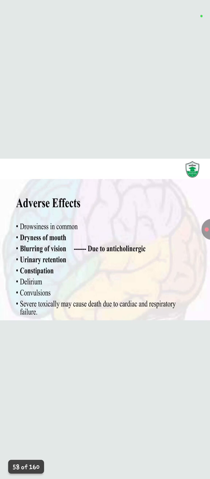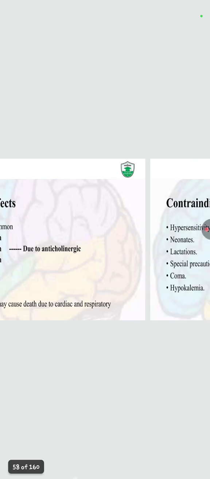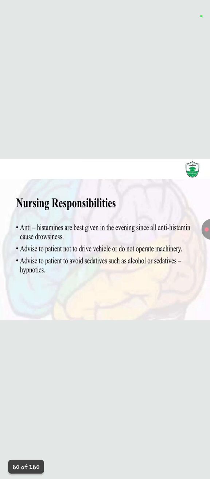As I told you, they have some CNS depressant activity as well. Now contraindications are hypersensitivity, neonates, lactation, with special precaution in acute asthma and pregnancy, glaucoma and epilepsy, coma and hypokalemia. Now the nurse's responsibility: give antihistamines in the evening since all antihistamines cause drowsiness. Advise the patient not to drive a vehicle or operate machinery. Advise the patient to avoid sedatives such as alcohol or sedative hypnotics.